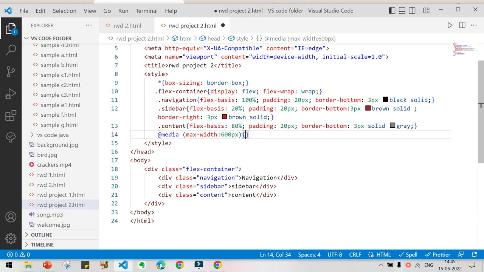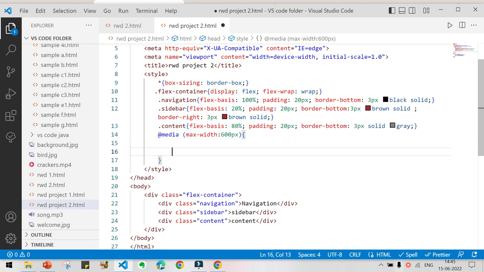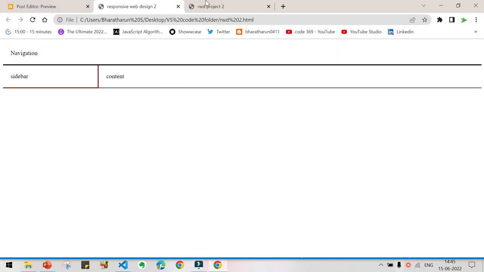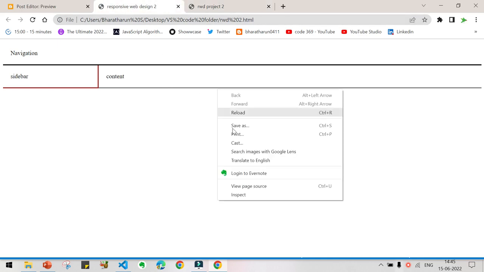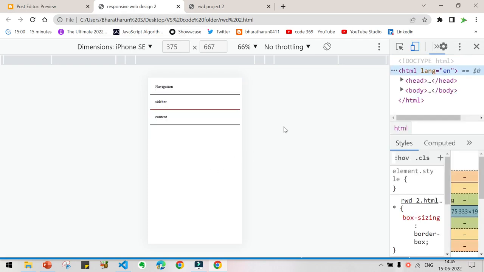So for what are we going to apply this? For mobile phones. The display is very small for mobile phones, so we are giving 1 to 600 pixel. Then we are going to create styles, but you just have to change the values. That itself is enough. So go here, give inspect. Will it work? Yeah, it works.